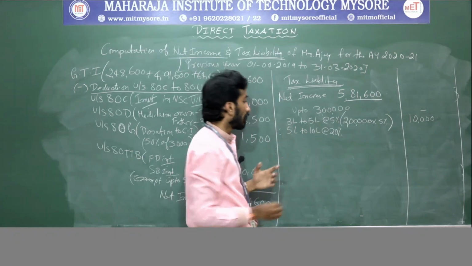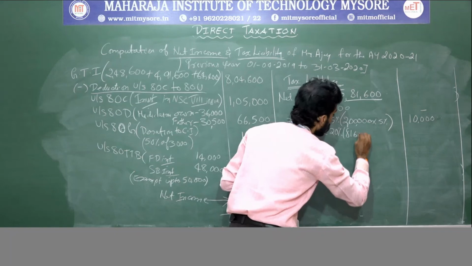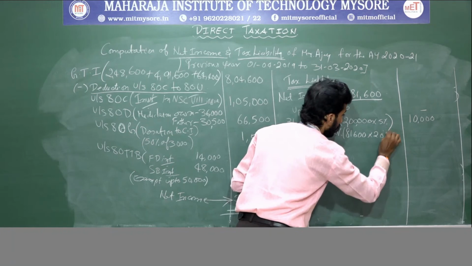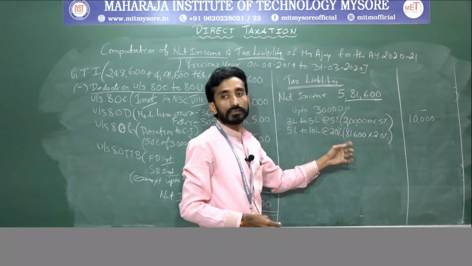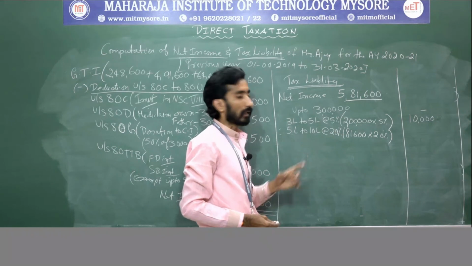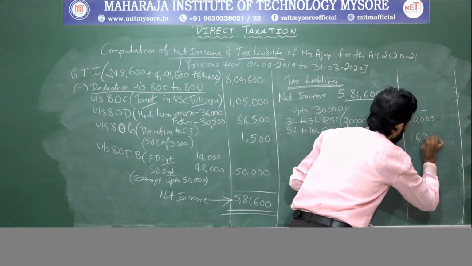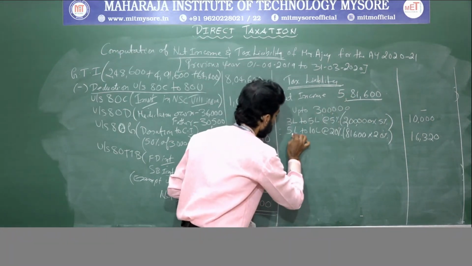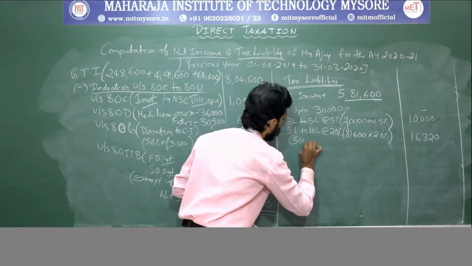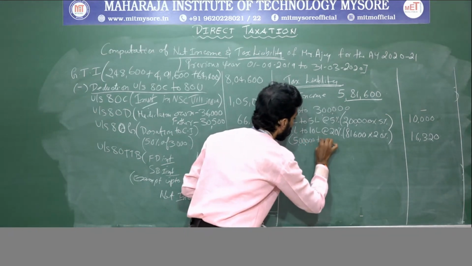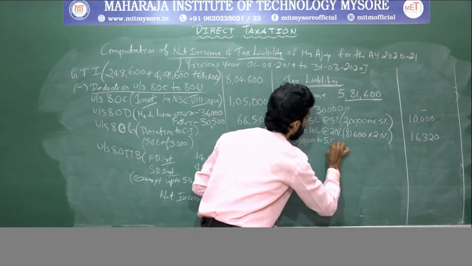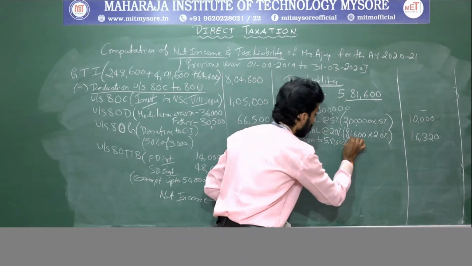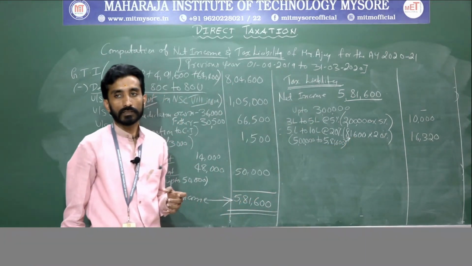So 81,600 is the difference amount. 81,600 into 20% you need to calculate, so that is 16,320 that you get. How did we get this? For your understanding, I'll write it here: 5 lakh to 5,81,600, this difference is 81,600. Clear?